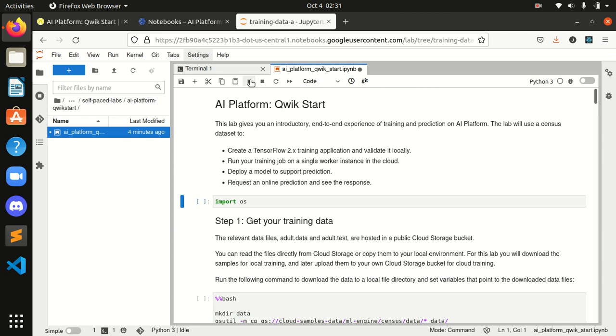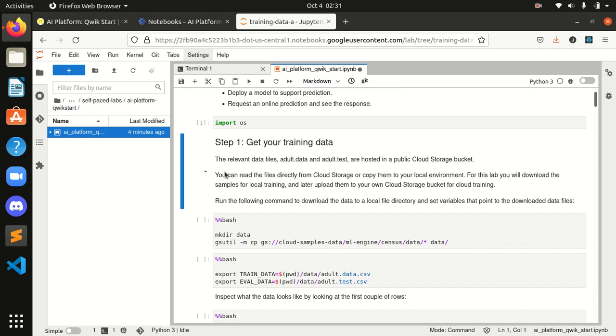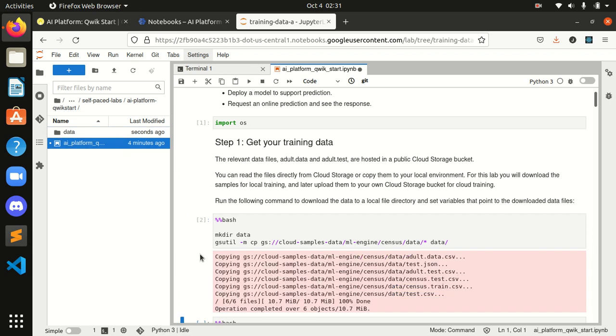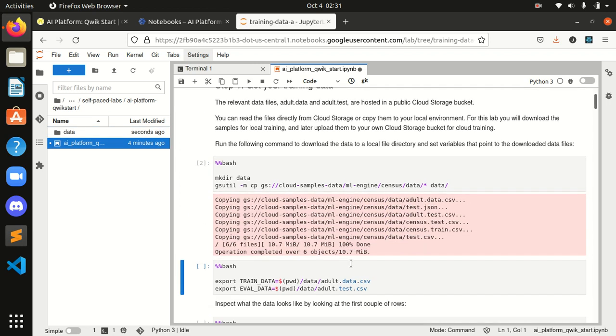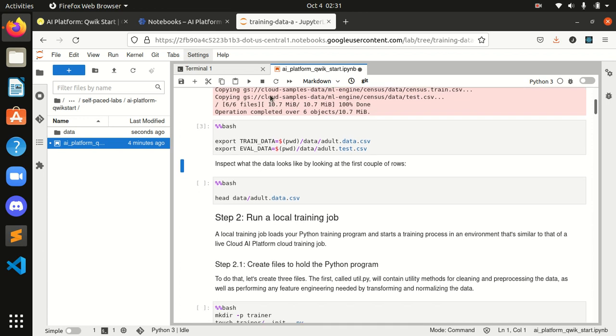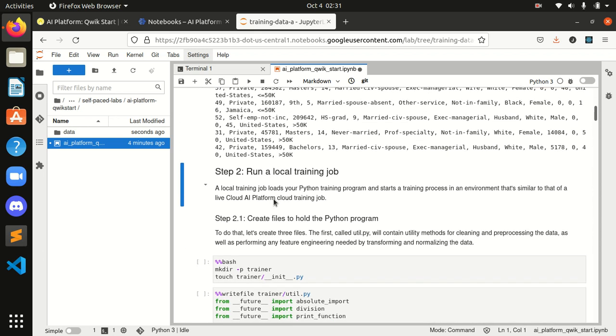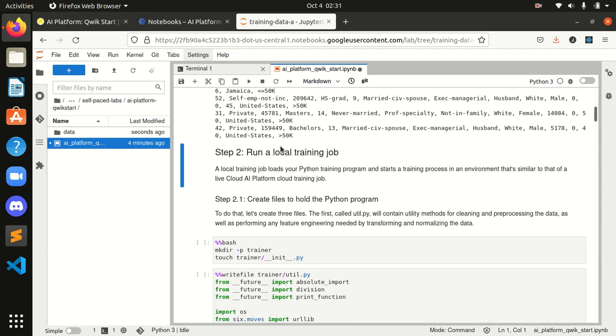Okay guys, we are done with the first step. As you can see here, when our running process is going on, it will show busy over here. See, it is busy, and when it finishes it will show idle, meaning it's completed. Okay, it is in idle mode again. Now the next step. Guys, it's very easy, but sometimes there are commands written, so you need to follow those also.